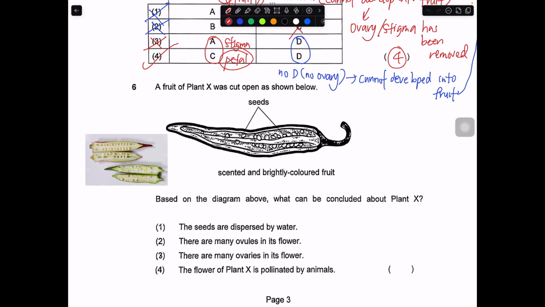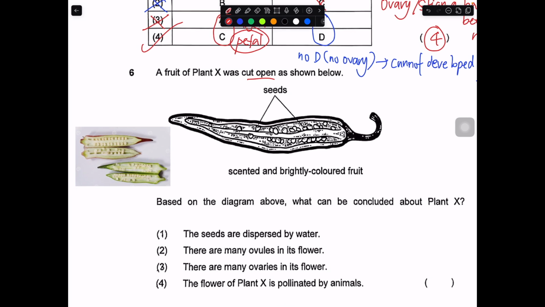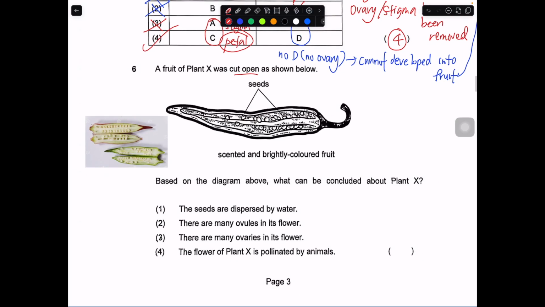Okay, question number 6. A fruit of plant X was cut open, as shown below. So you have a fruit that's over here. They show you that there's seeds. Okay, notice these are plural. So that means they have many seeds. Okay, and they tell you that it's scented, brightly colored fruit.